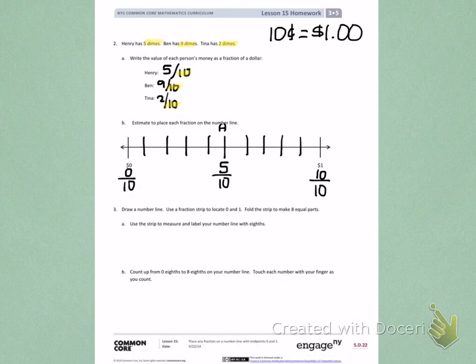On your own, label Ben and Tina's money on the number line, and also put a letter to represent each of the people that you have written down.